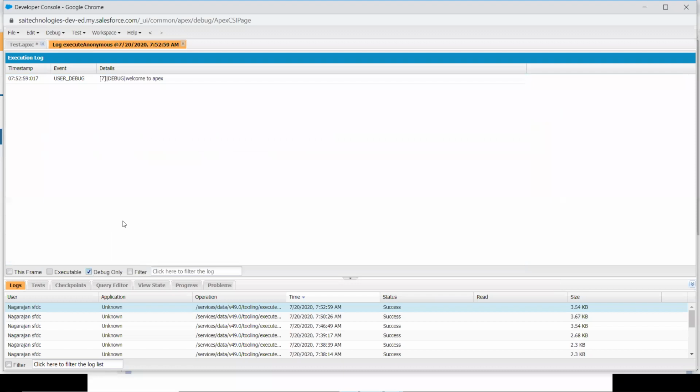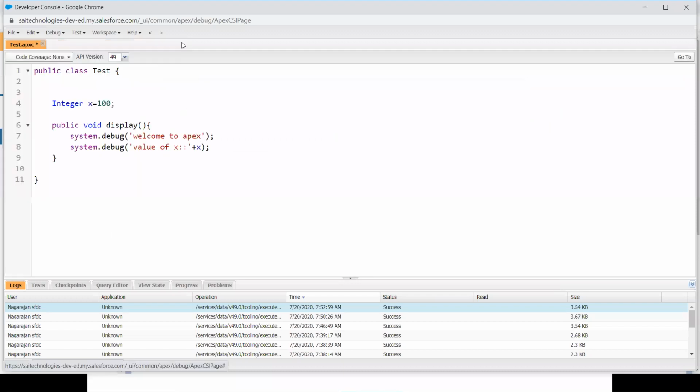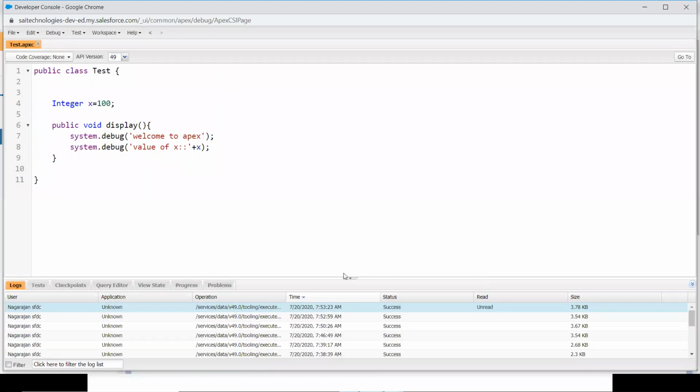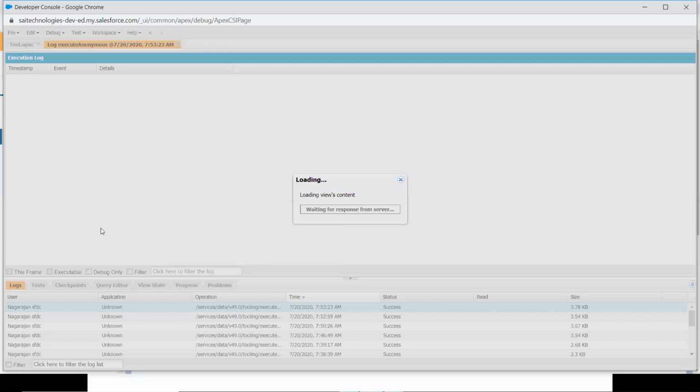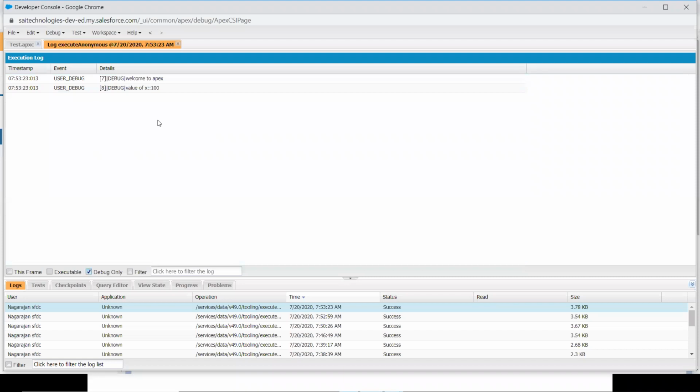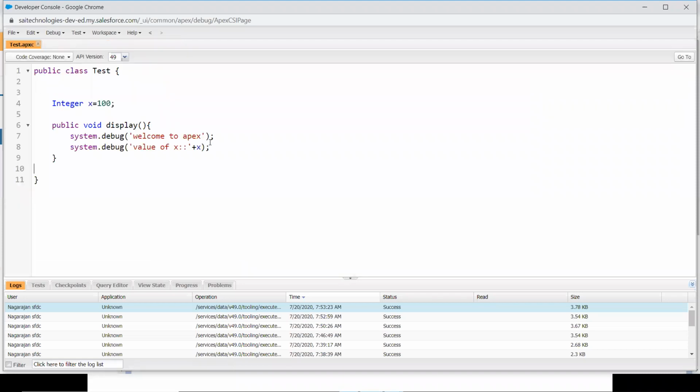Okay. Welcome to Apex. I haven't saved the code, I guess. So that's the problem. It should either throw an error or give an output, but neither of them happened. So that's why, I haven't saved it. Let's check it out once again. Open the anonymous window. Let's go for debug only. You got welcome to Apex and value of X is equal to 100. Okay, you got the point now.